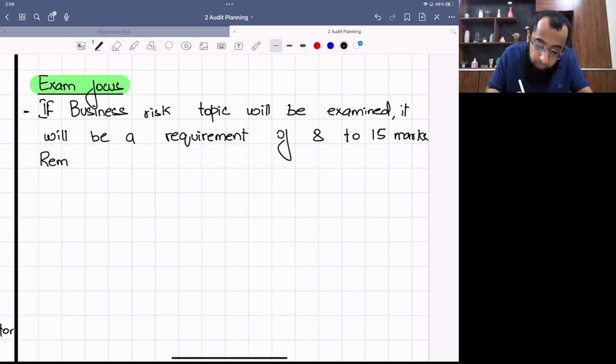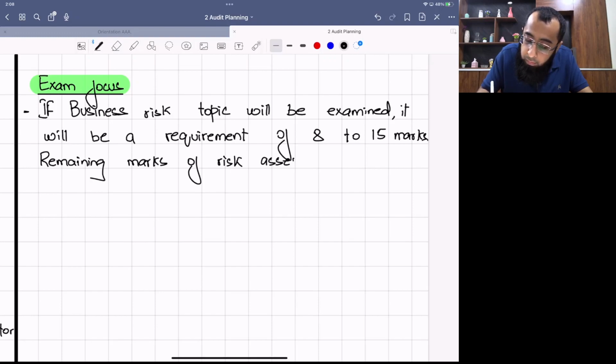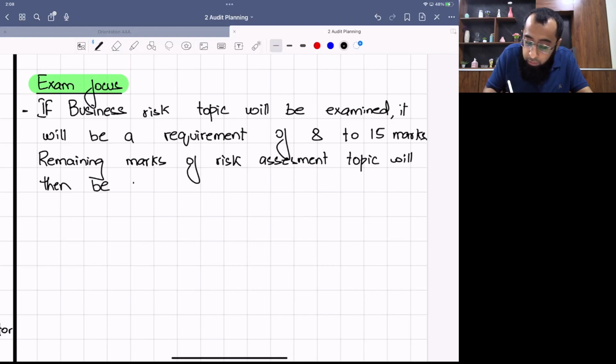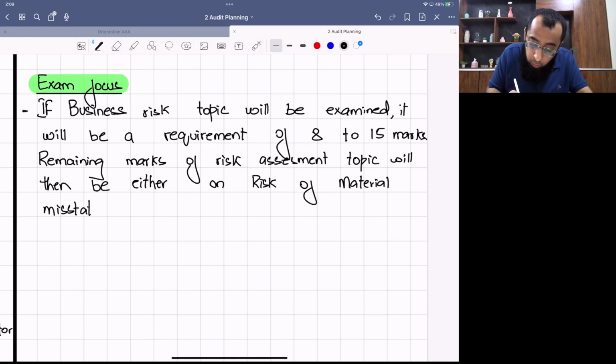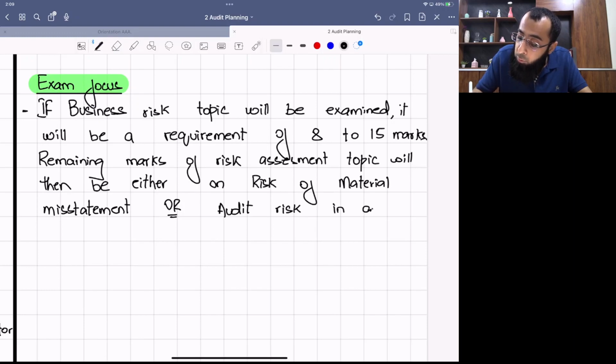The remaining marks of the risk assessment topic will then be either on risk of material misstatement or audit risk in another requirement. Okay, so you can have a combination of risk assessment also.